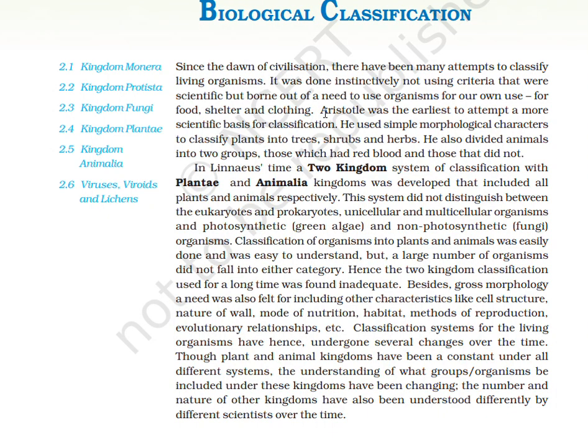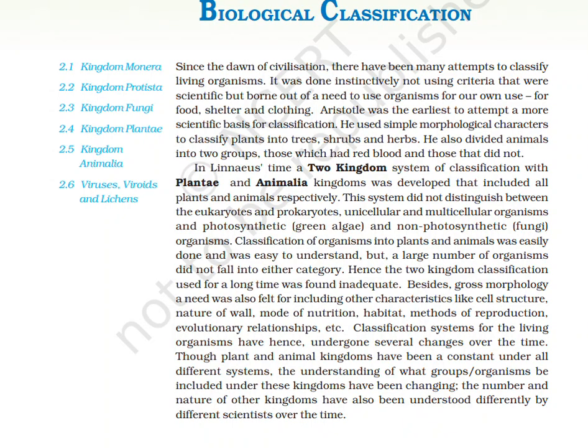Aristotle was the earliest to attempt a more scientific basis for classification. He used simple morphological characters to classify plants into trees, shrubs, and herbs. He also divided animals into two groups, those which had red blood and those which did not.